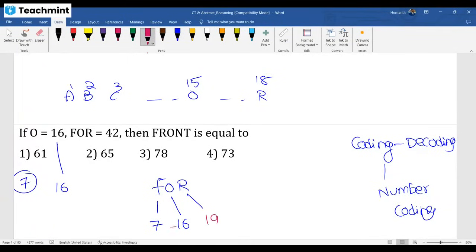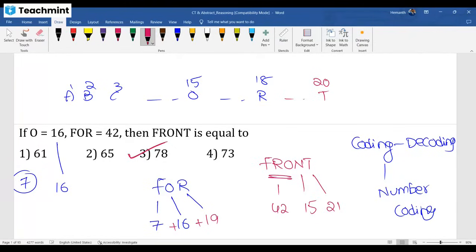Now, adding these gives you 42. Now you have to calculate for FRONT, my dear. Don't waste your time. FOR is 42 already. N is actually 14, November 14, but we have to take the next letter as 15. T is 20, but here we have to take 21. Adding, you get 78 as the answer.